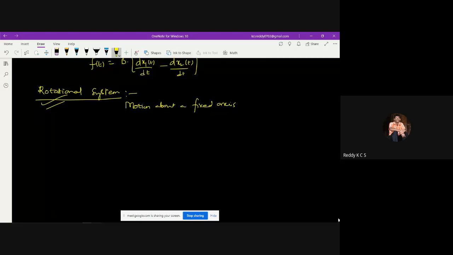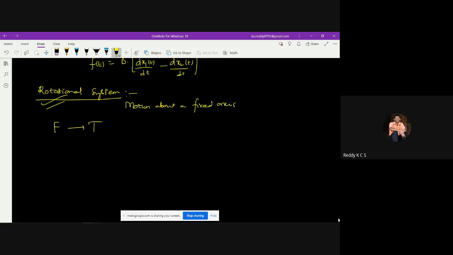Here we know that force is replaced by moment, that is moment of inertia.